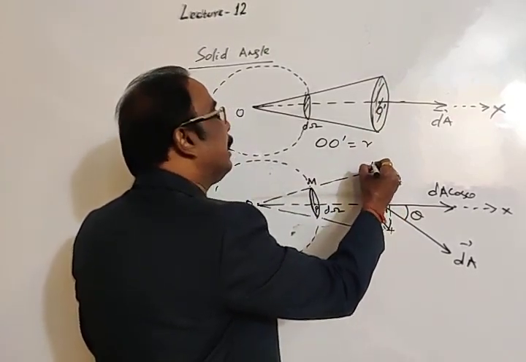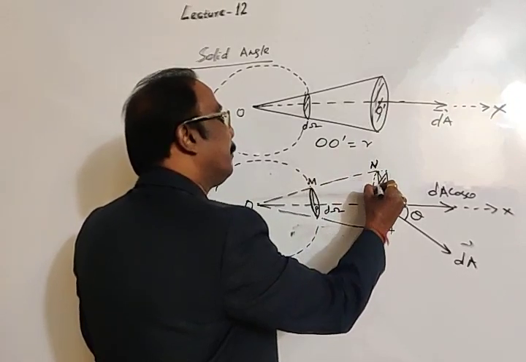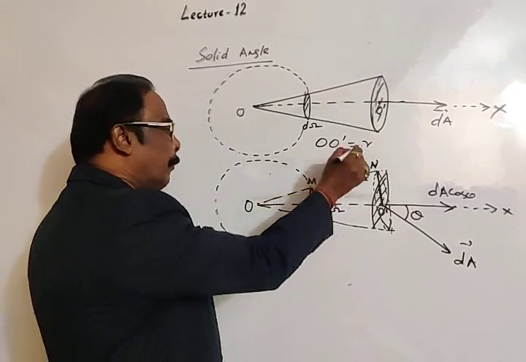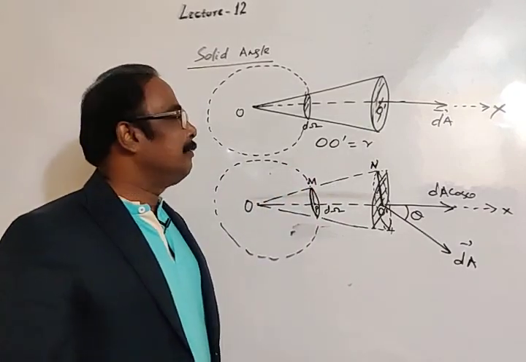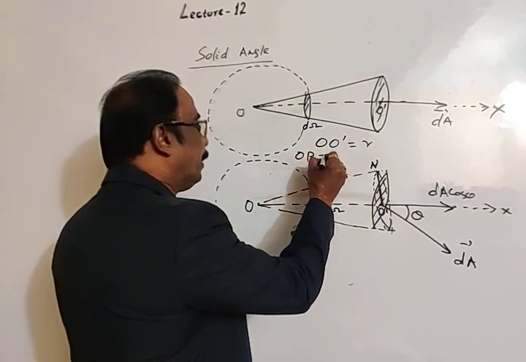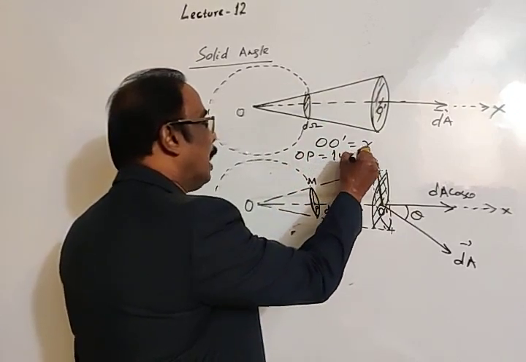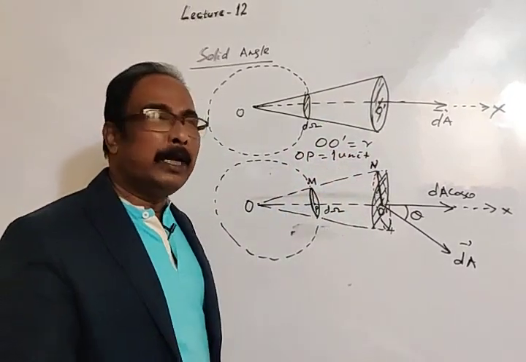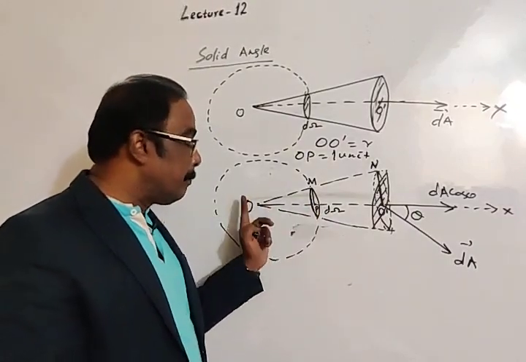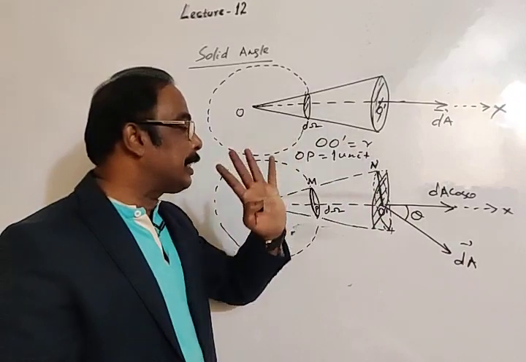Let this point be N, and draw a perpendicular to O dash. We have taken the assumption that O dash is R. Let OP be equal to 1 unit, you may take 1 centimeter. The distance from O to P is 1 unit, but the distance from O to O dash is R.